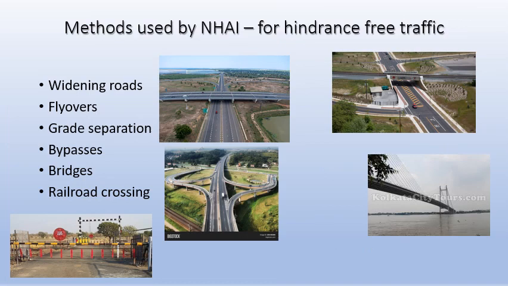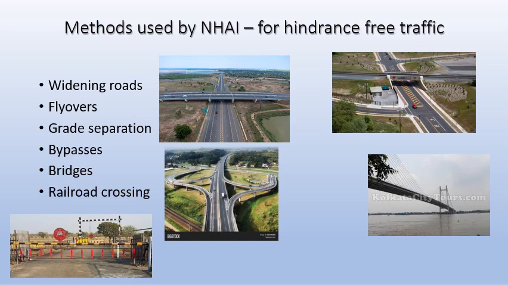So there are some important methods used by NHAI, National Highway Authority of India, for free traffic and no hindrances. These are the methods used. Widening roads. You can see in many places, even near Premnagar, we can see that the roads have been widened, and that's helping in reducing traffic. Flyovers, which is a bridge-like structure which has a very highly smoothened road above another road structure, which is a flyover. Grade separation is one term which you wouldn't have heard.